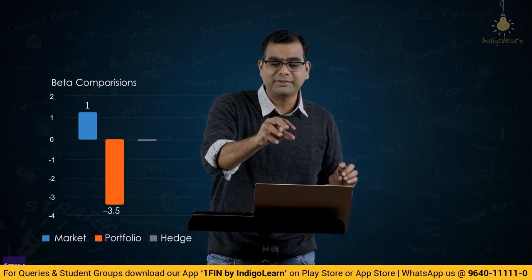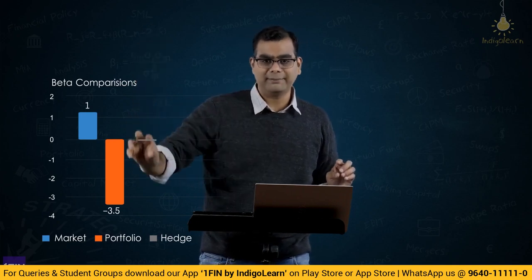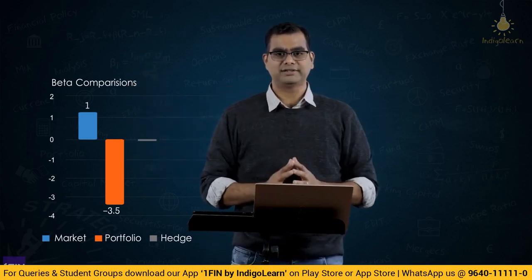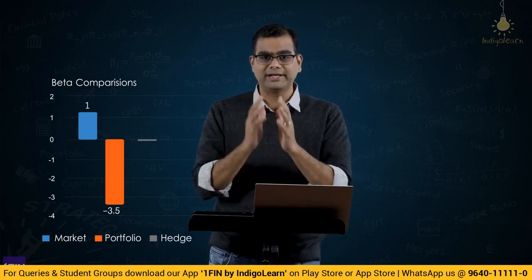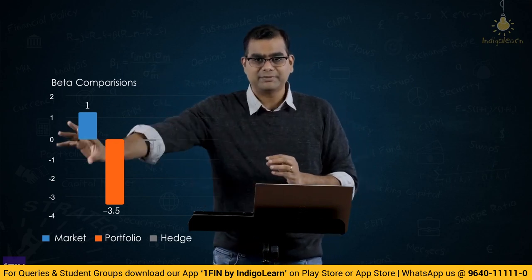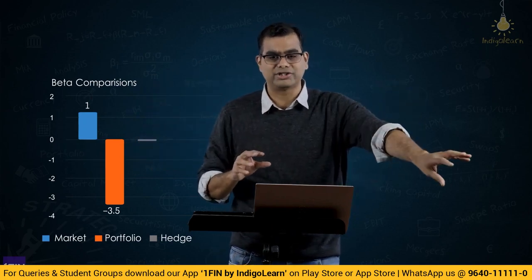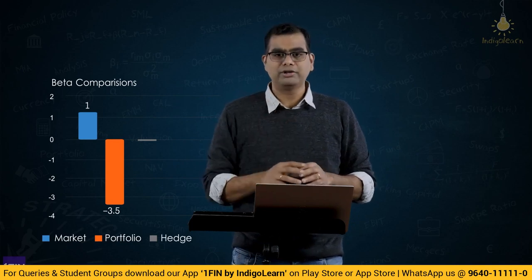Irrespective of what happens to the market, you want your position to remain constant. Here when I am saying position, I am referring to the value, not the beta. Your portfolio is 0.2.